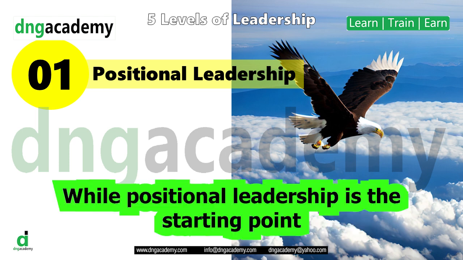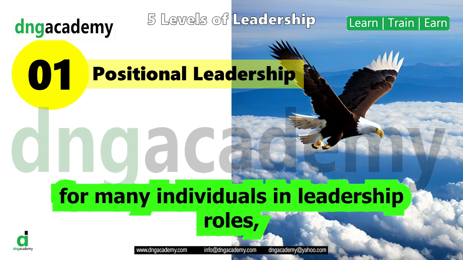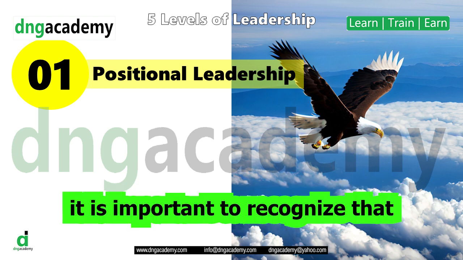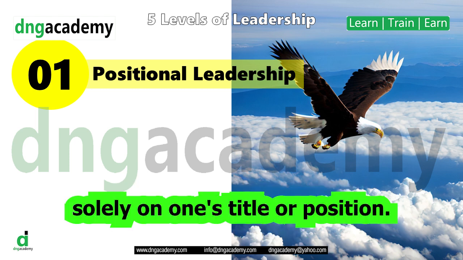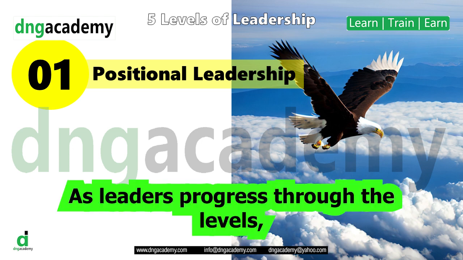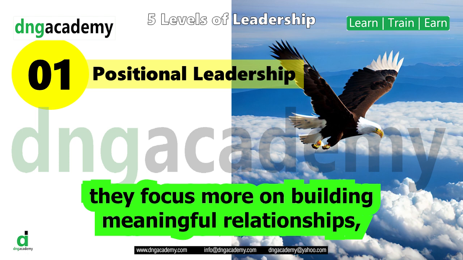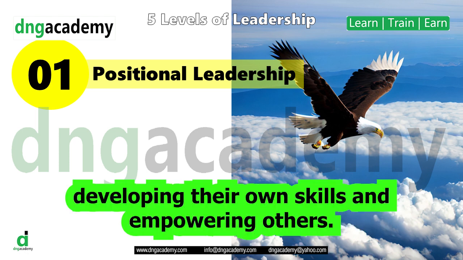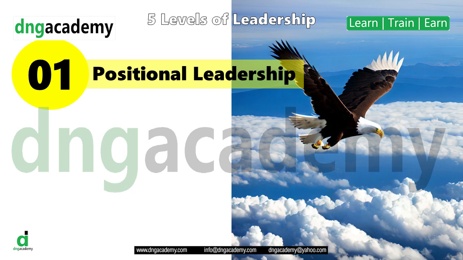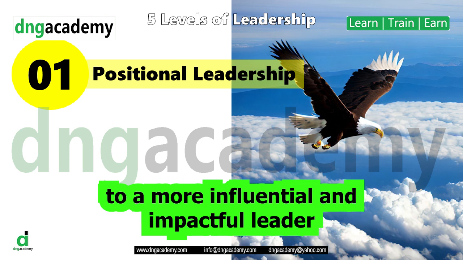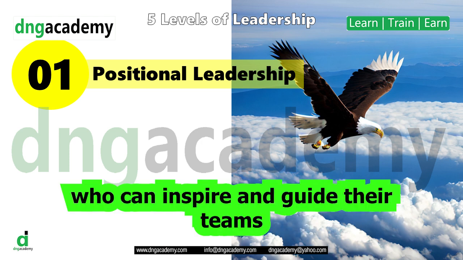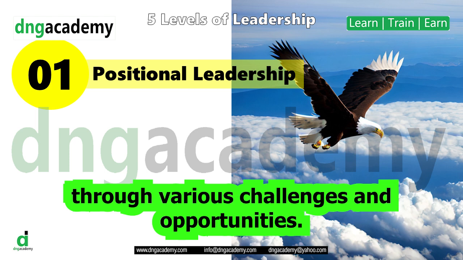While positional leadership is the starting point for many individuals in leadership roles, it is important to recognize that effective leadership extends beyond relying solely on one's title or position. As leaders progress through the levels, they focus more on building meaningful relationships, developing their own skills, and empowering others. The goal is to move from being a positional leader to a more influential and impactful leader who can inspire and guide their team through various challenges and opportunities.